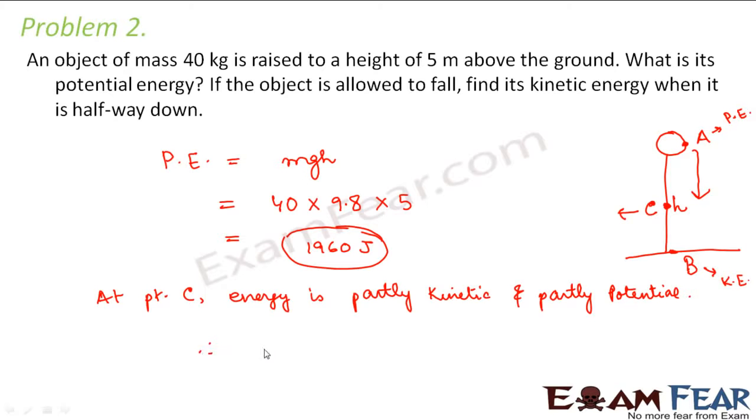So that means kinetic energy at C will be equal to 1960 divided by 2, because the total energy will remain 1960 joules at every point. As per conservation of energy, at every point the total energy would be 1960 joules. So at point C, this total energy is half kinetic and half potential. So kinetic energy would be 980 joules.